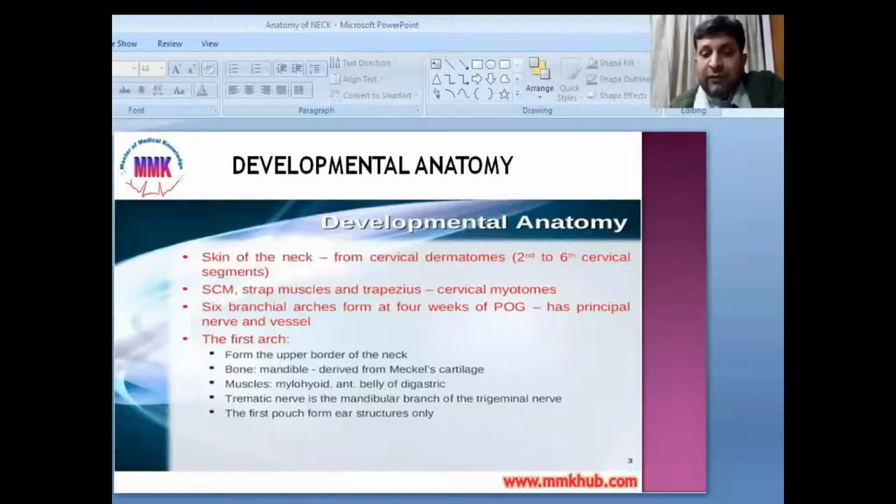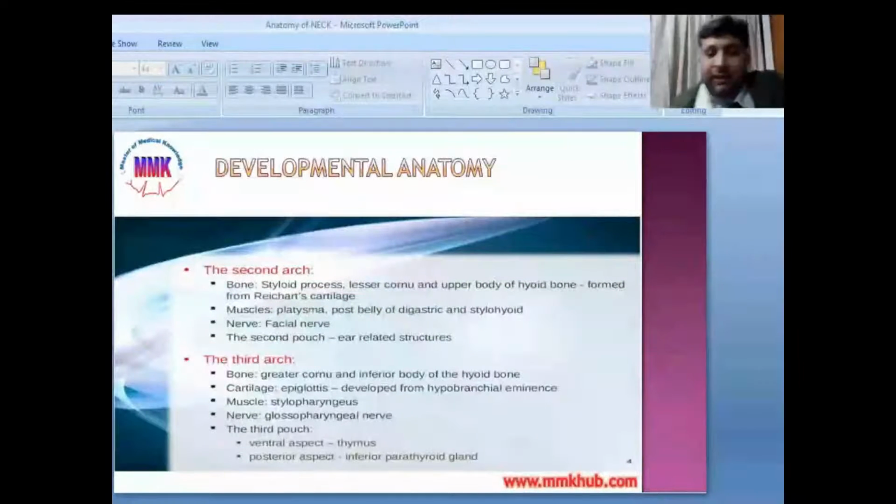The nerve of the first branchial arch is derived from the mandibular branch of the trigeminal nerve. Then the first pouch forms ear structures. Then the second branchial arch. The bones formed from the second branchial arch include the styloid process, lesser cornu and upper body of the hyoid bone, and muscles include the platysma, posterior belly of digastric and stylohyoid muscle. Nerve supply is from the facial nerve, and the second branchial pouch leads to the formation of ear-related structures.